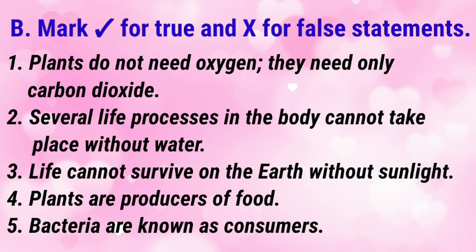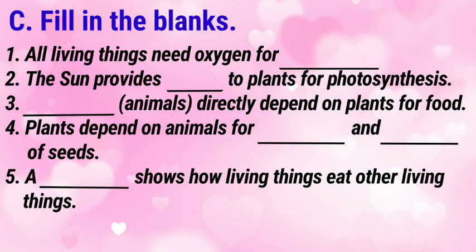B. Mark tick for true and cross for false statements. 1. Plants do not need oxygen, they need only carbon dioxide. Cross. 2. Several life processes in the body cannot take place without water. Tick. 3. Life cannot survive on the earth without sunlight. Tick. 4. Plants are producers of food. Tick. 5. Bacteria are known as consumers. Cross.